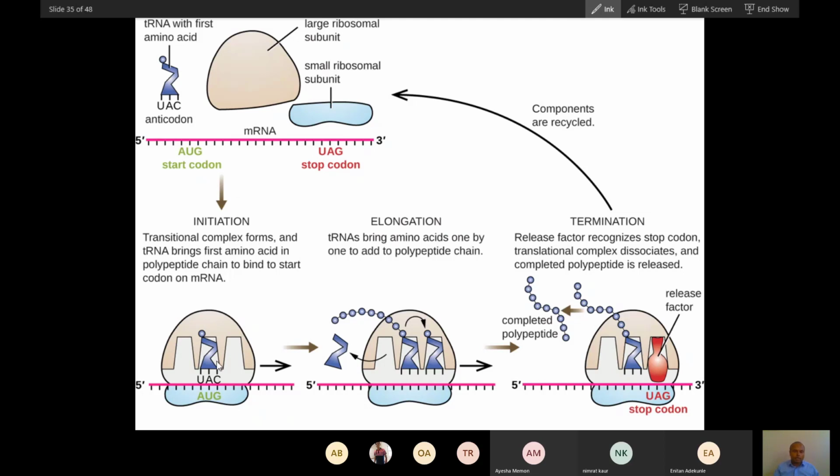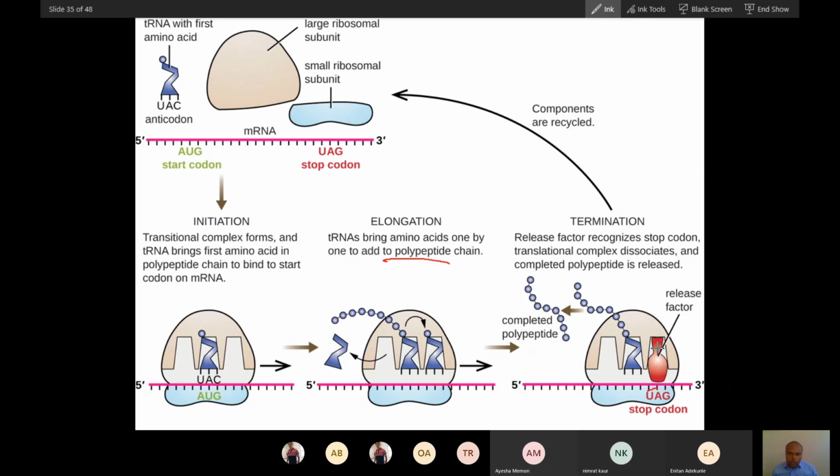This is called initiation. Then elongation is the growing of this peptide chain, so peptide bond formation will happen during elongation. Now termination: removal of this protein from the machinery is termination. Termination is done by recognition of the stop codon, not by tRNA, but by a protein called the release factor.